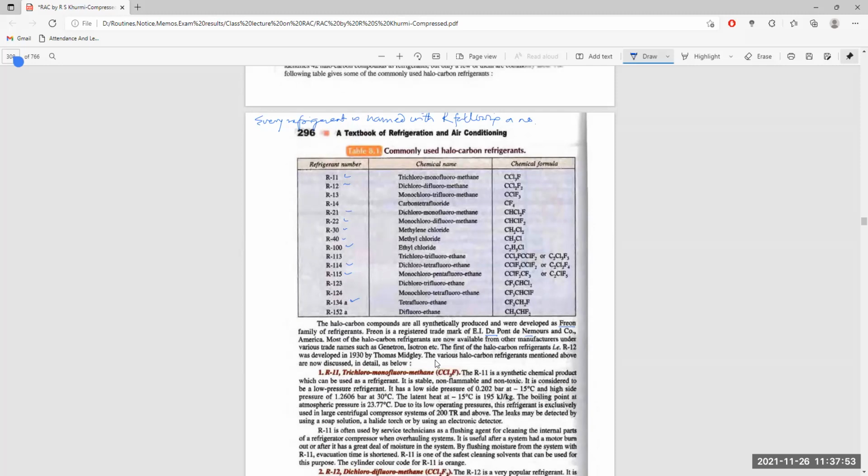The various halocarbon refrigerants are discussed below. It was developed as the Freon family of refrigerants, and Freon is a registered trademark of DuPont.